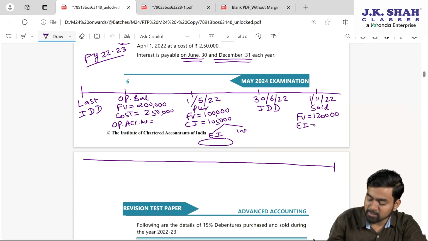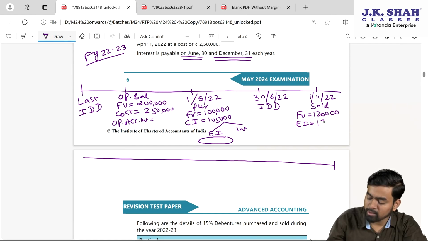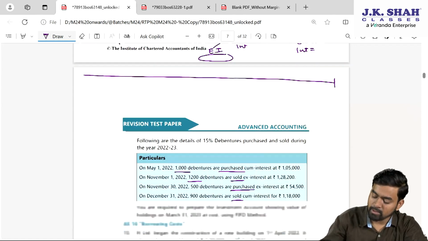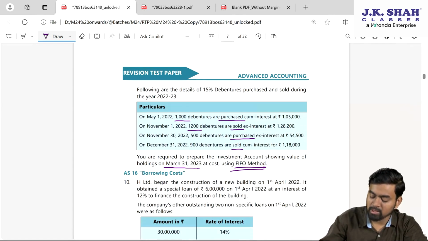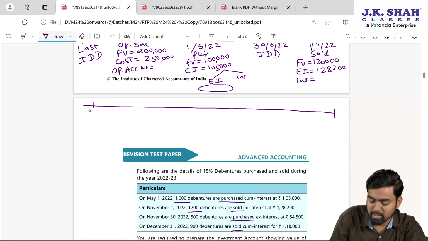There is the ex-interest price which they have given, 128,200. Separately interest will be calculated because this is excluding interest. After 1st November, 30th November is there.